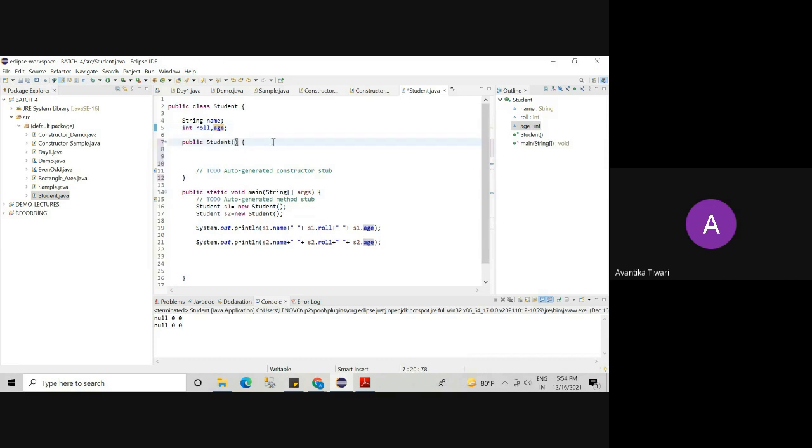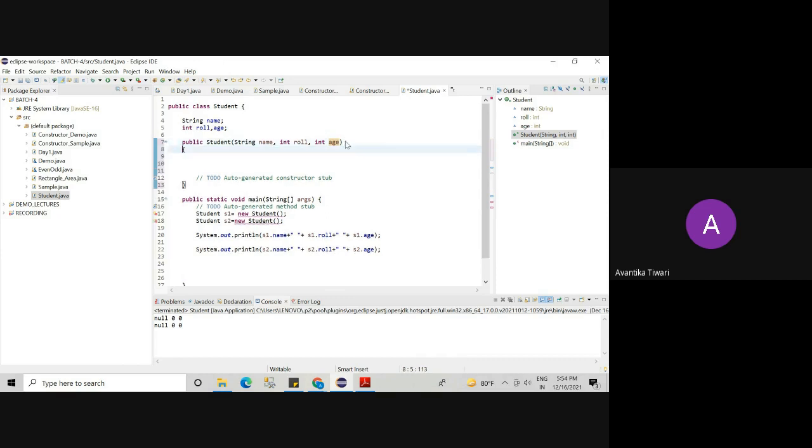So the constructor also has to accept 3 parameters: String name, int role, int age. If the constructor has parameters, it is called a parameterized constructor.